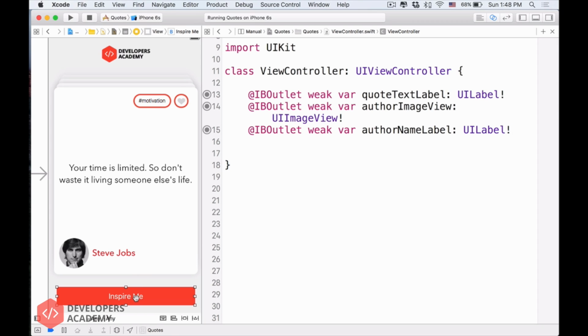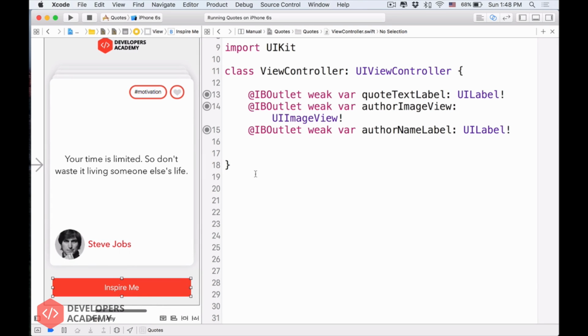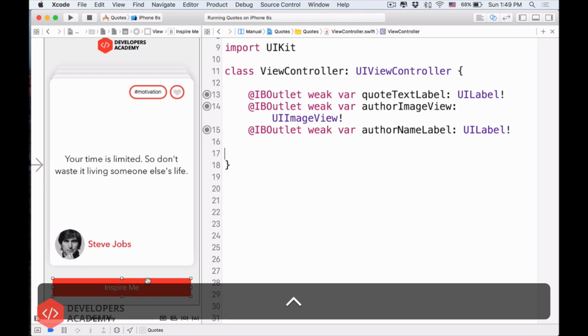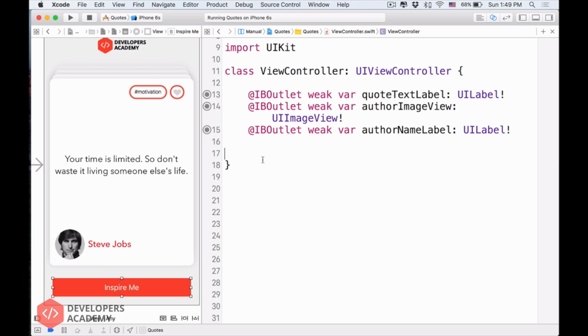We want to tell it from the UI to the code here, because the code is the place where you can give the computer the exact instructions. That's the only way we can do it right now. So when we click the Inspire Me button, there must be a connection from this to the ViewController here, right? It sounds really familiar. It's the same as an outlet, but instead of an outlet, we will do something we call an action.